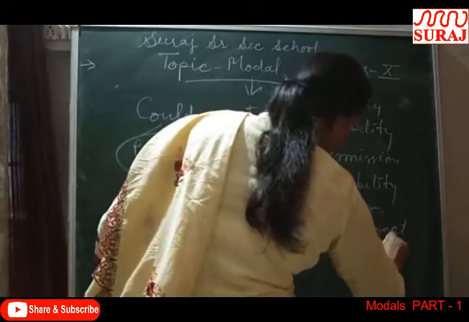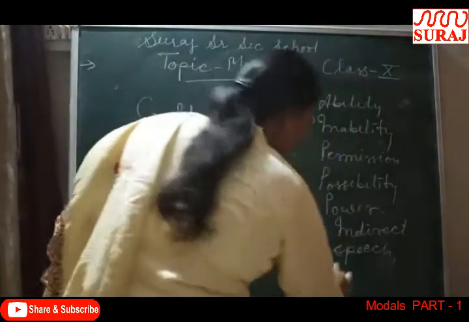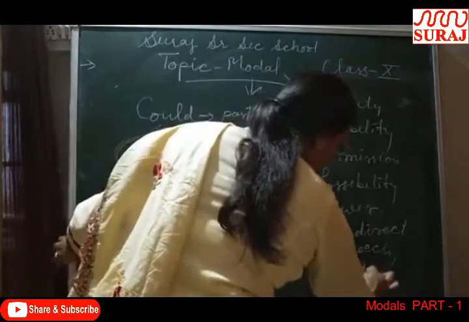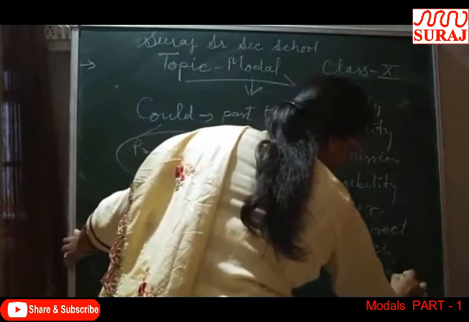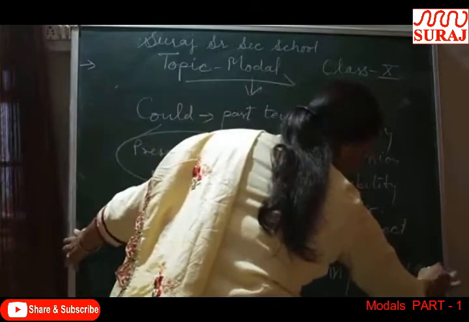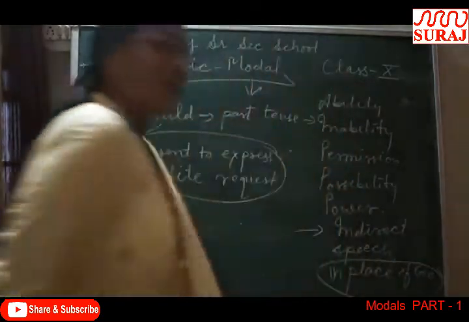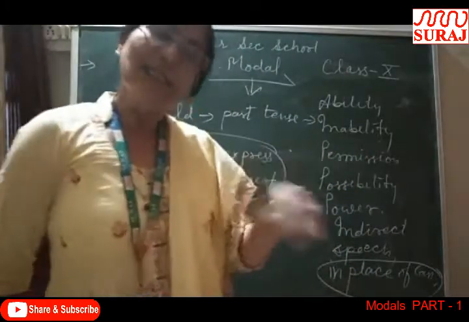Otherwise it is the past form of can, and in past whenever we have to show the ability, inability, permission, possibility, power, then we can use could in the past. Clear? And one more rule, indirect speech.